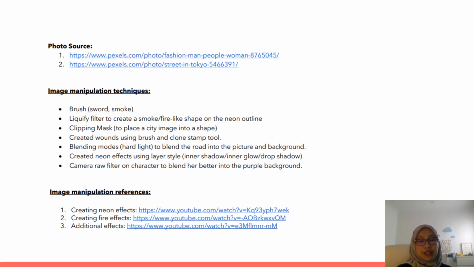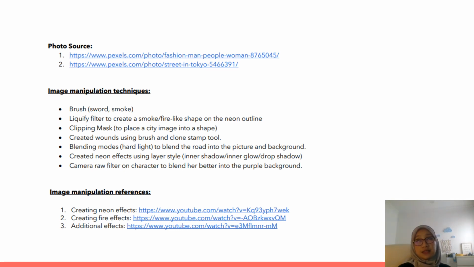In the ideation and plan, also make sure you include your photo sources. If you use 5 images, please make sure you include all 5 sources of your photos. Then you have to find the image manipulation techniques that you want to apply in your movie poster design. You have to mention what techniques and what methods you want to use, and then where you got that technique. So maybe you need to find the reference.